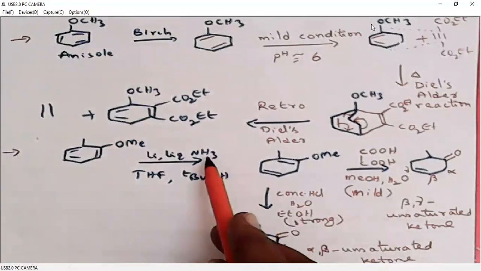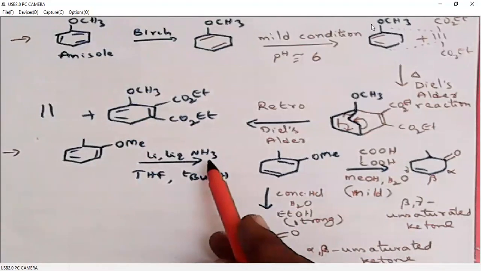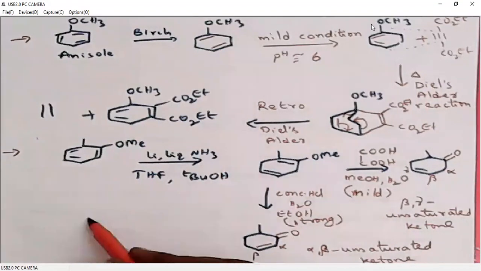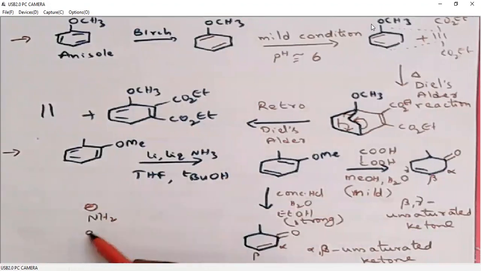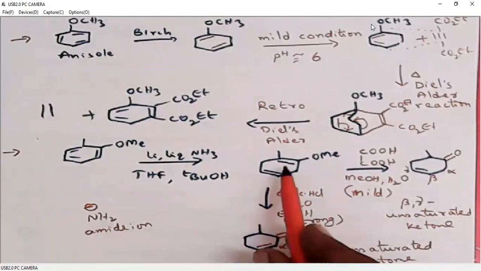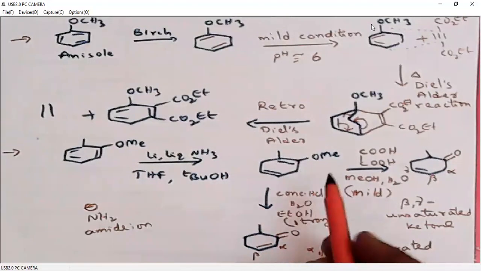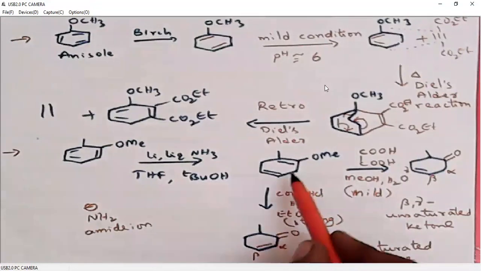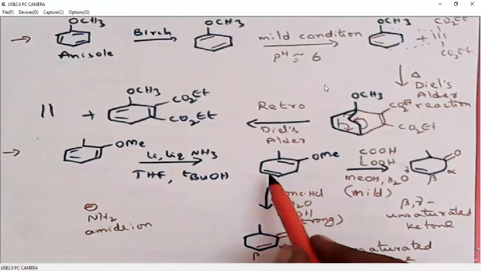the generated amide ion, see liquid ammonia, when it donates a proton to the aromatic system, ammonia becomes NH2 minus. It is called amide. This amide ion is a strong base. So this strong base can easily isomerize this unconjugated double bond to a conjugated double bond. That means it will pick up a proton here, so the negative charge will be polarized or isomerized.